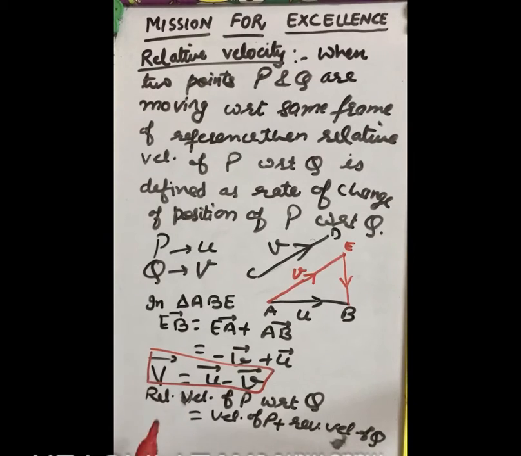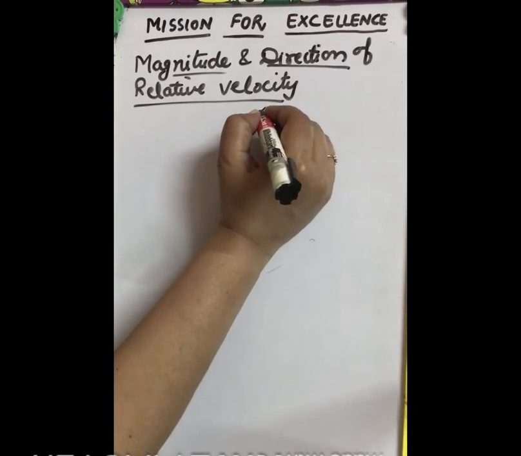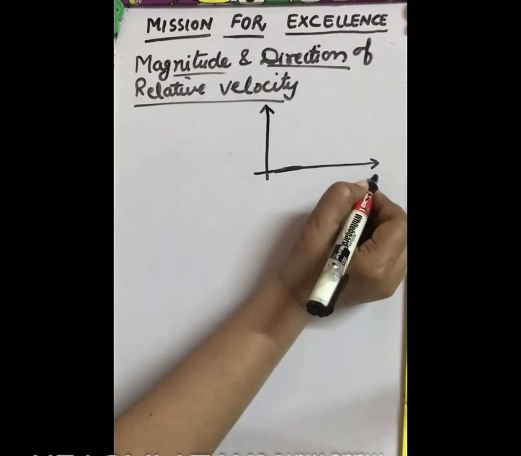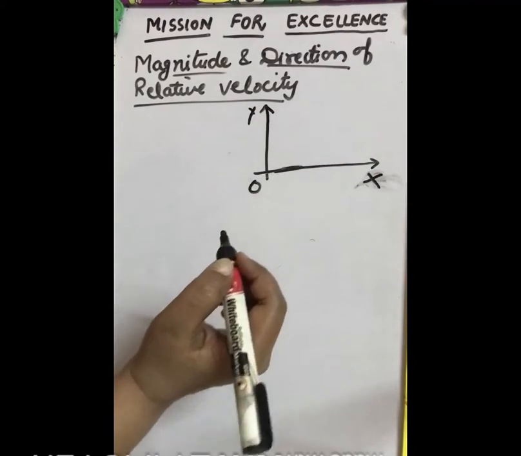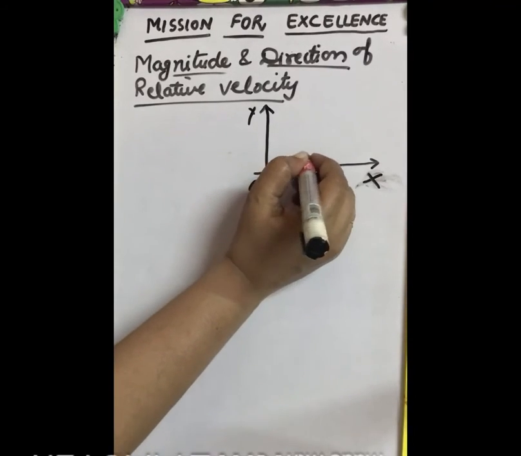Now, as these are vectors, what will be the magnitude of this velocity and what will be the direction of this relative velocity capital V? Let us now find out the magnitude and direction of the relative velocity. For this, let us take OX and OY as the frame of reference. This is the x-axis, this is y, this is O, and the two particles are moving with velocities u and v.